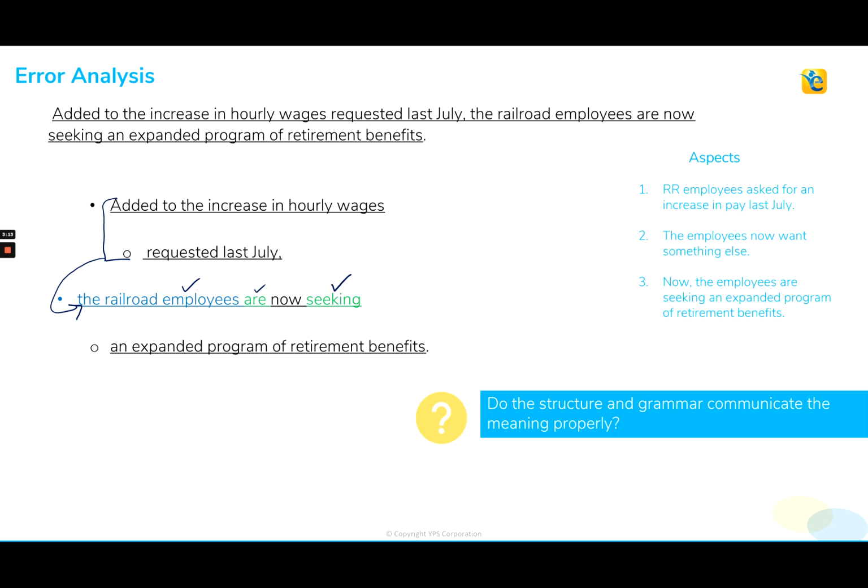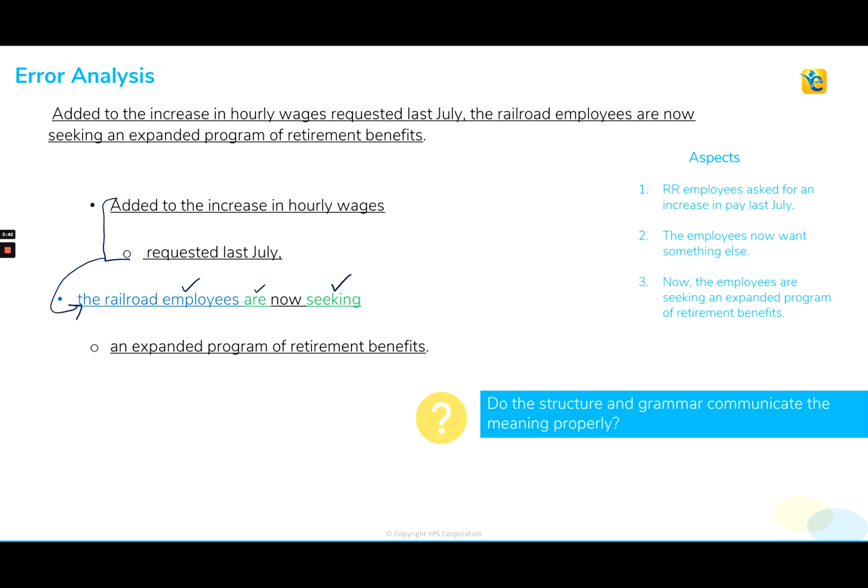Completely illogical. That modification is not making any logical sense with that subject. So we have a modifier error here that is really messing with the meaning of the sentence. We can't add employees to an increase in hourly wages. Not working at all. So we need to find a structure that's going to correct that modifier and still communicate what these employees have requested and are now seeking as far as their benefits go.